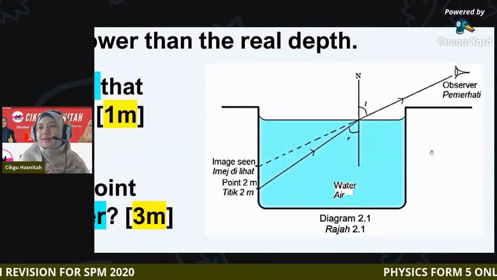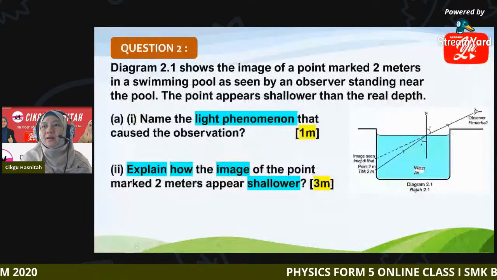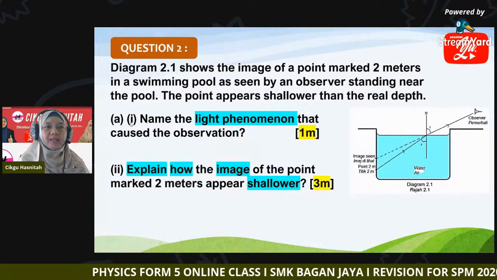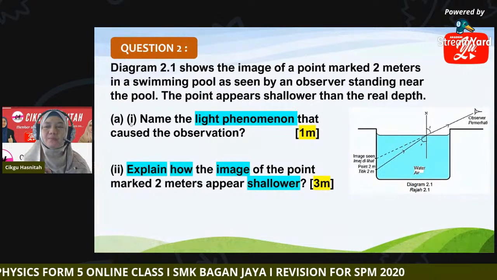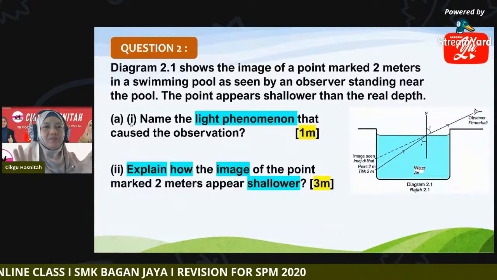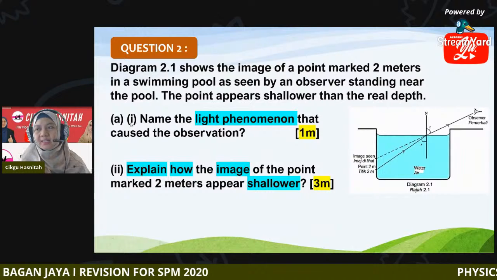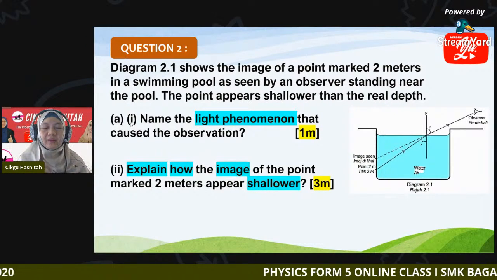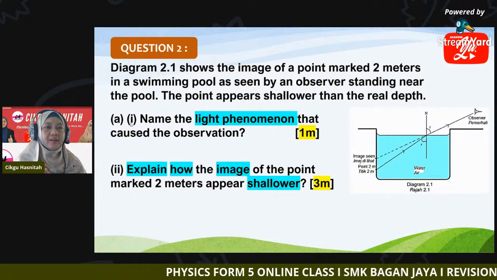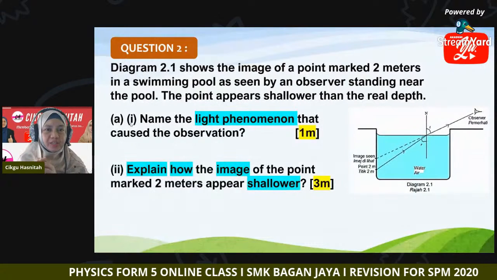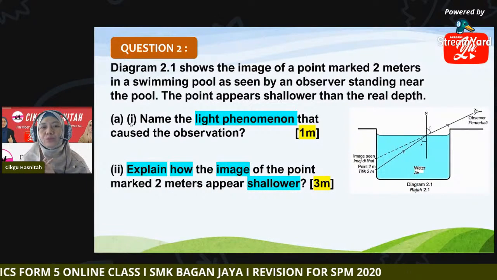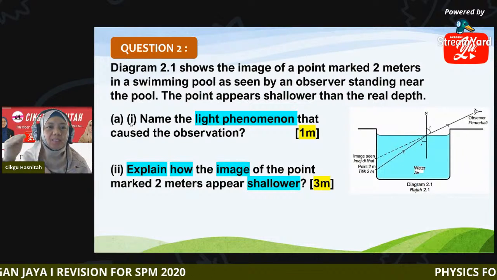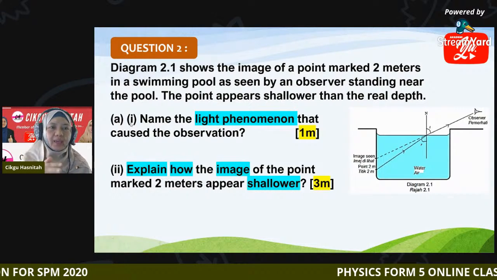Now question A1: name the light phenomenon that caused the observation. What is the light phenomenon involved in this study? A mirror is involved with reflection. How about this one, when the light travels from water into air?